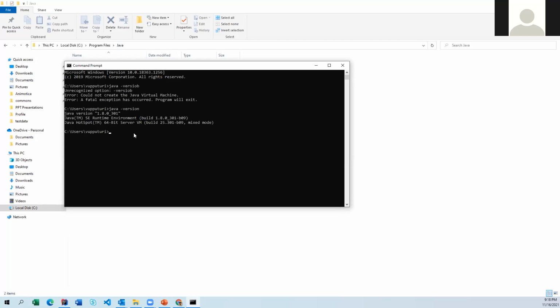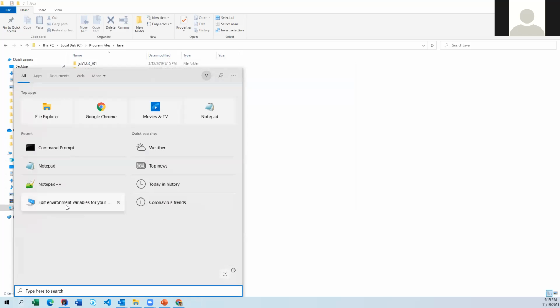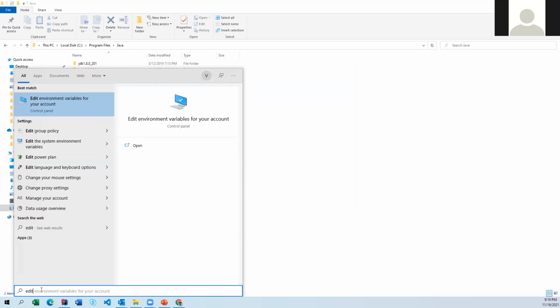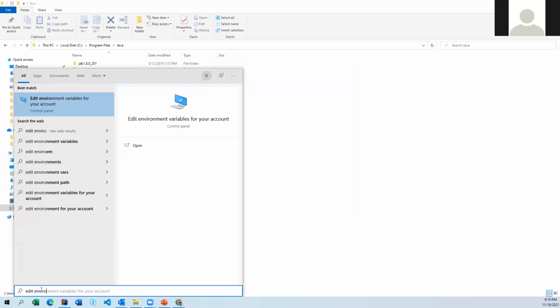So to identify Java in your machine, you have to set the class path. Where do we have to set the class path? We just downloaded and installed Java in our machine. Now I'm going to close this one. Go to your environment variables. How to go? You can open your search bar and type edit environment variables. When you search with that, it is going to show one icon with a computer. You can just open it.